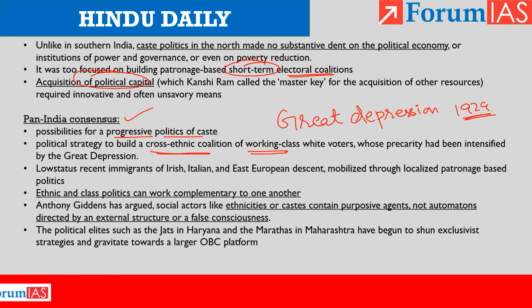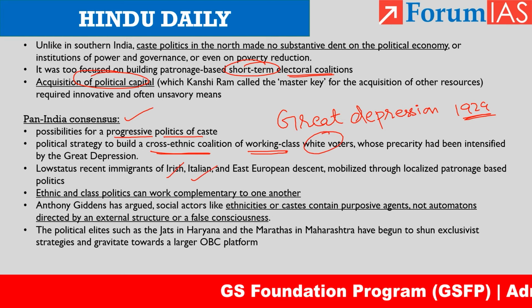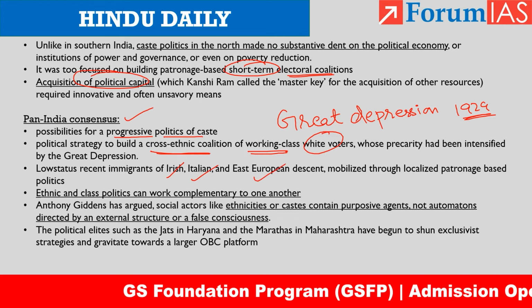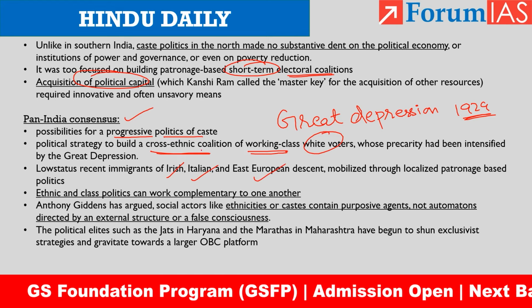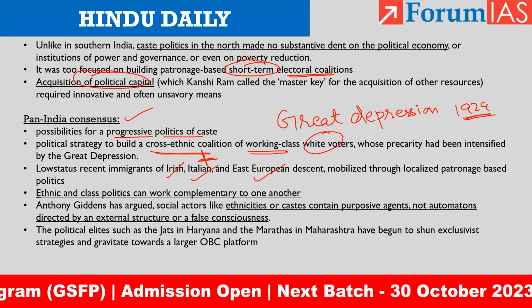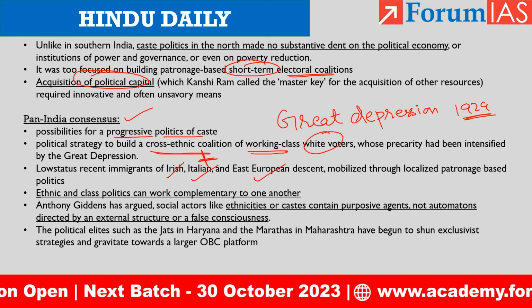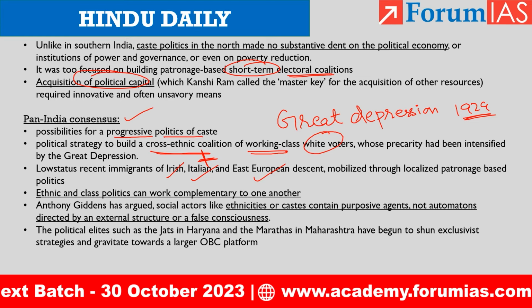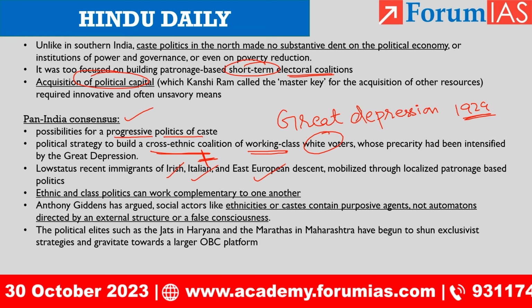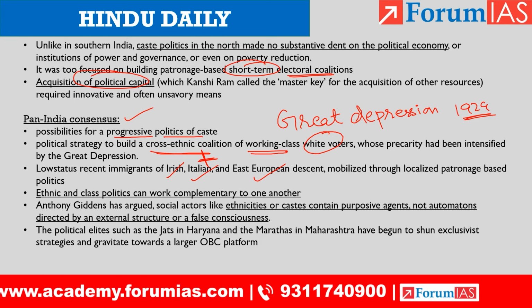So there was a cross-ethnic coalition among the white people and the recent immigrants of Irish descent, Italian descent, East European descent, and together with this cross-ethnic coalition, there was immense political as well as economic development. These classes were able to uplift themselves economically, and America's economy also improved.